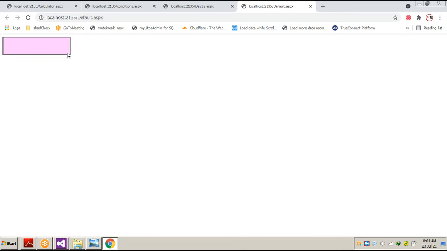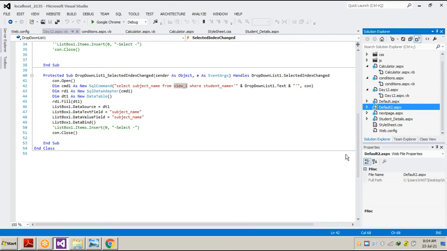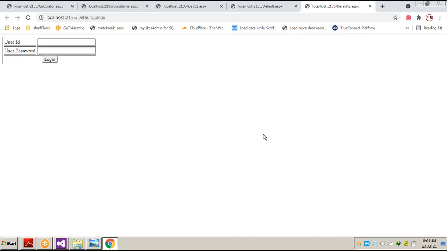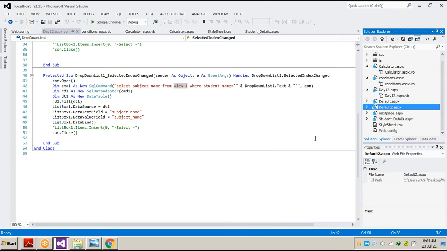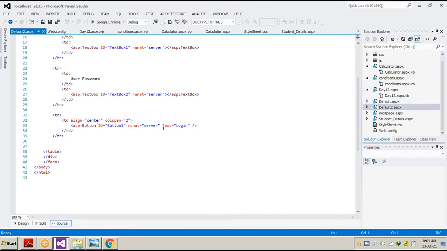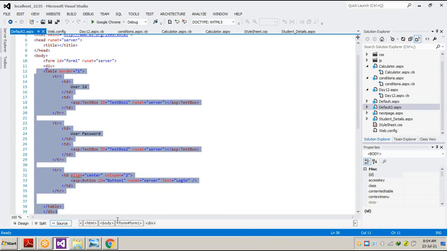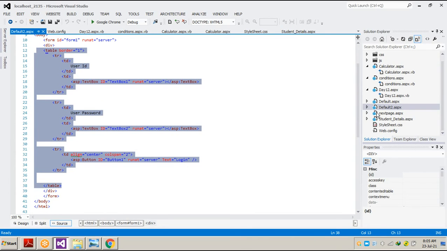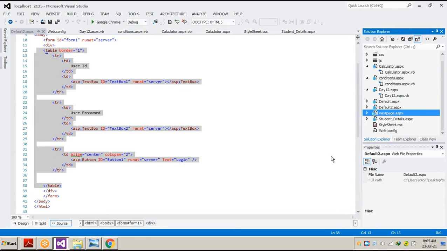We did nothing, but we just added some color to the text box height and width. Now day 2. If you remember, we did some designing of user ID and password of this particular form. We just used some login attributes, you can say. How to design it? We use tables to design any fields, any form. You can see from table to table, all the things have been made right here. Now next page, let's see what the next page has to say.